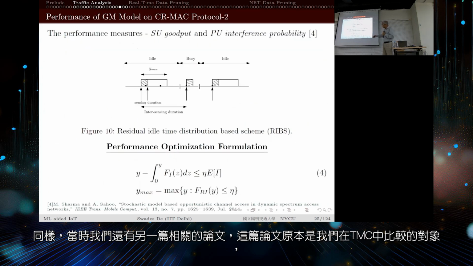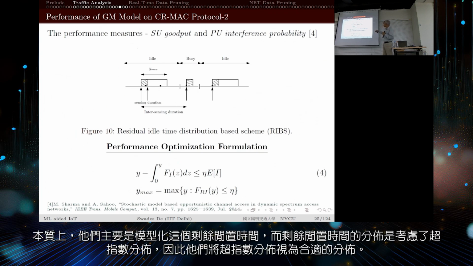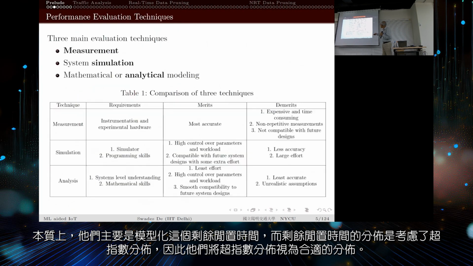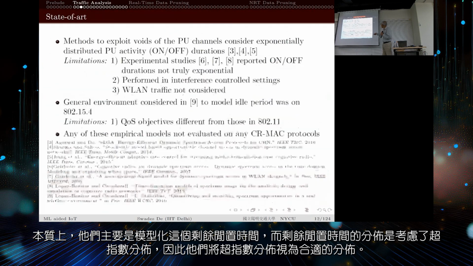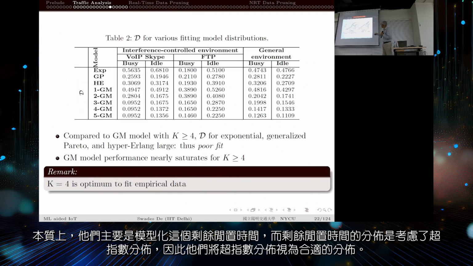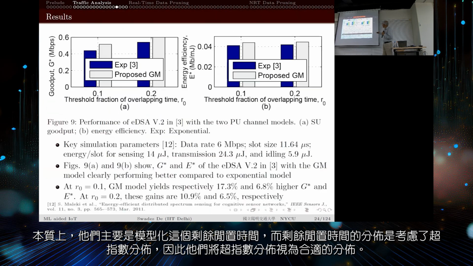Likewise, there is another paper from around that time. This was the paper we originally compared with for our PhD. They call it the residual idle time distribution based scheme, RIBS. They basically model this residual idle time, and the residual idle time distribution was modeled considering hyper exponential. So they considered hyper exponential as the distribution.